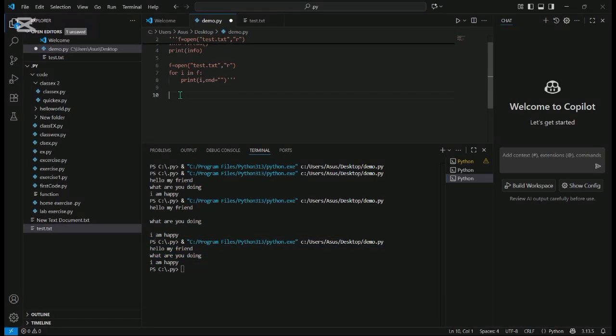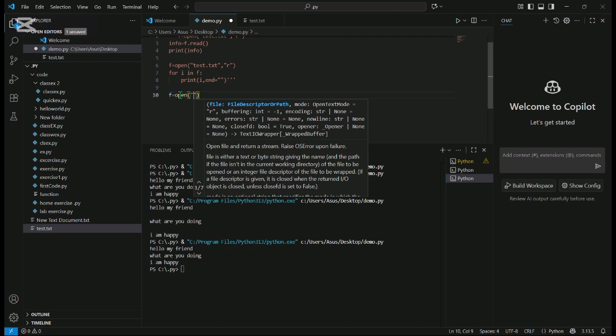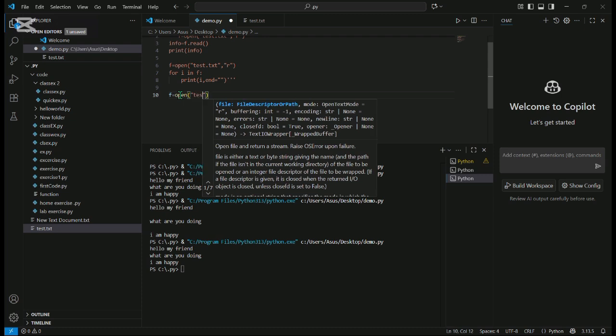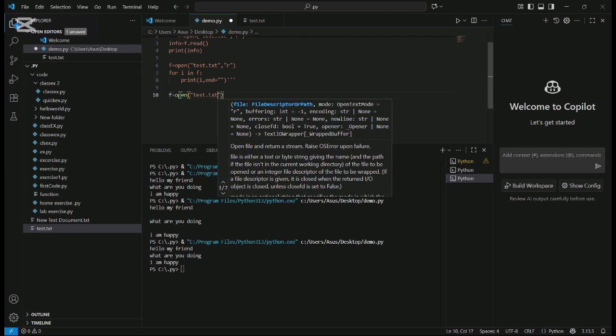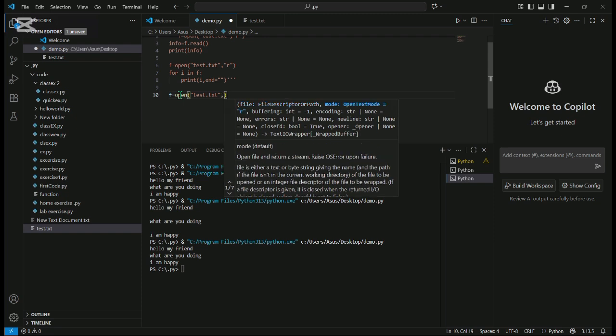Now I'm going to use the append mode to add a message from behind. Let me give the variable name f, open, in double inverted commas text, comma, double inverted commas.